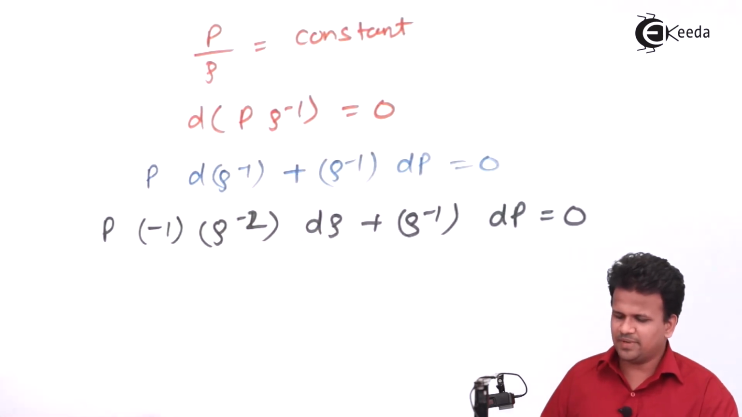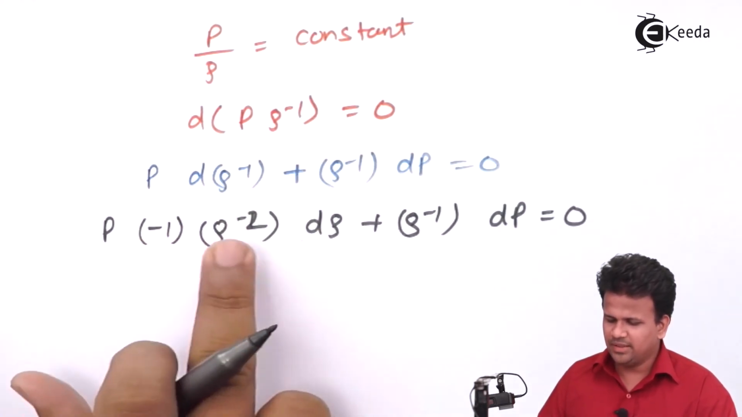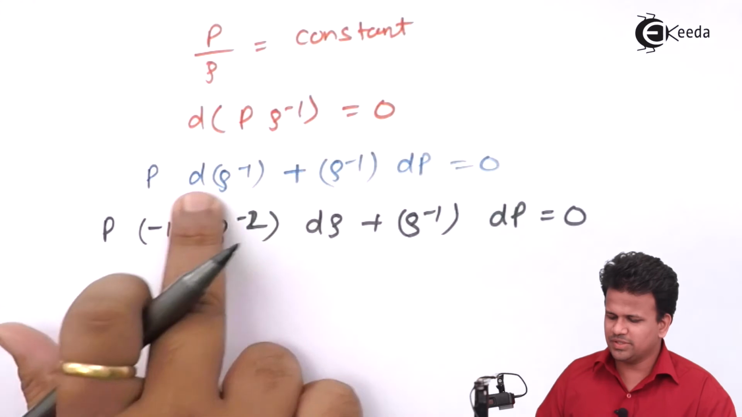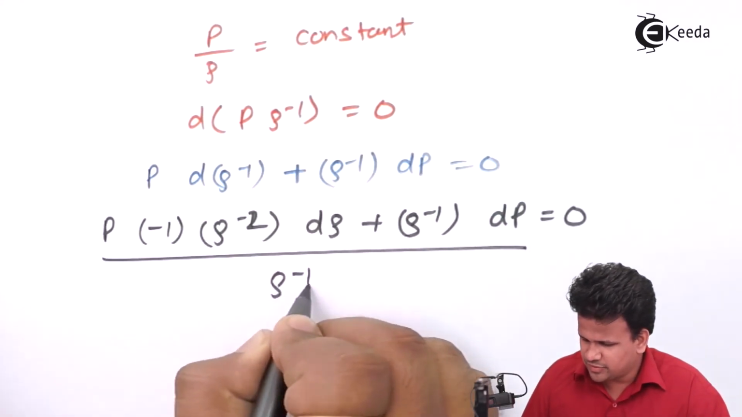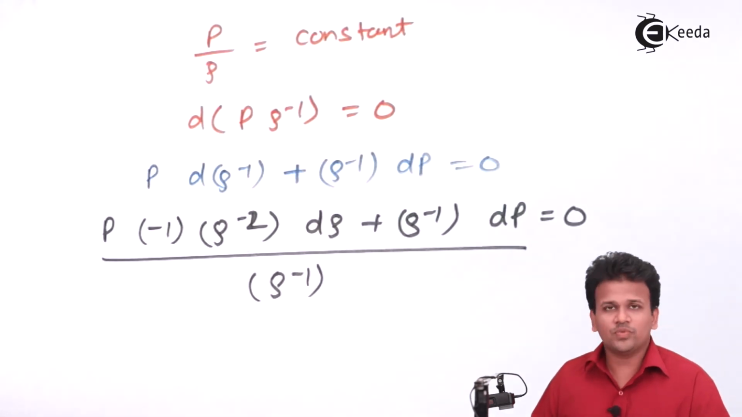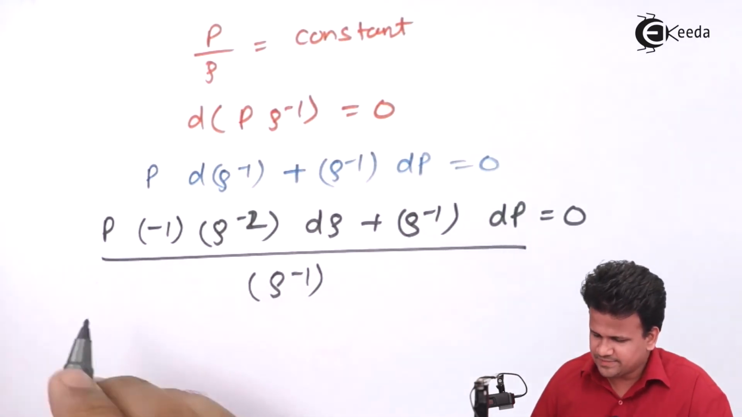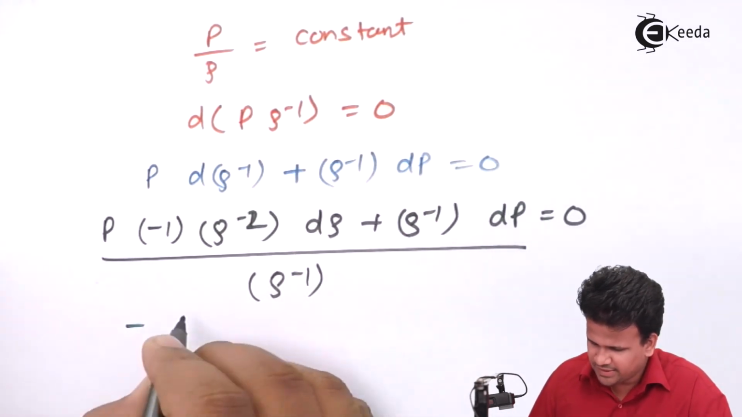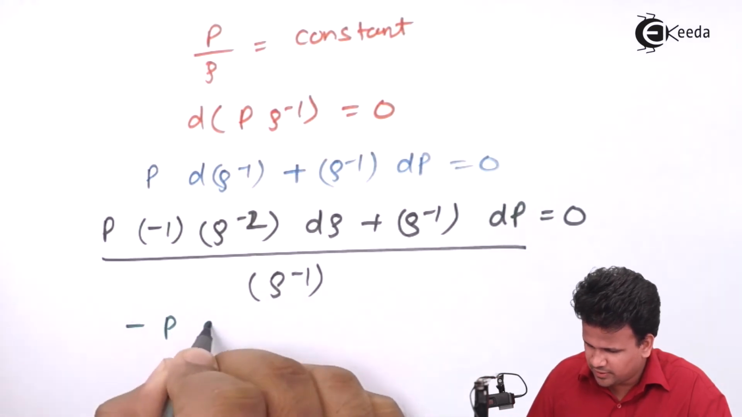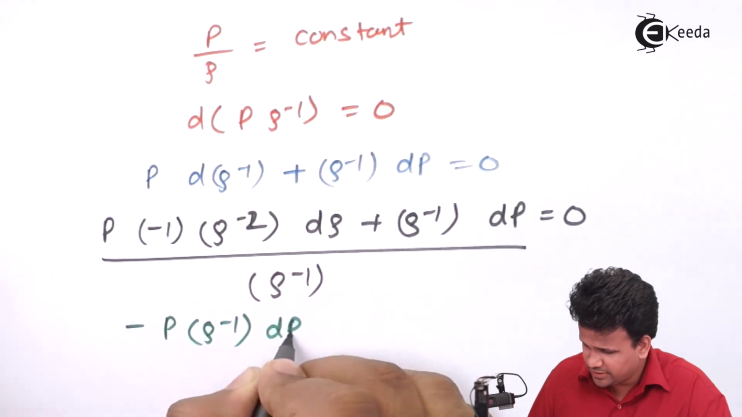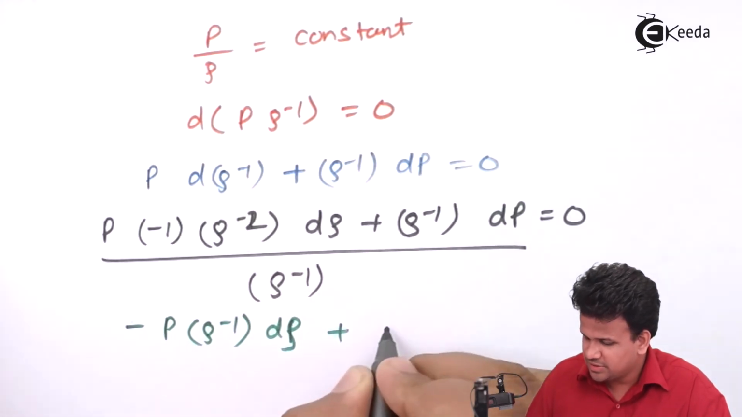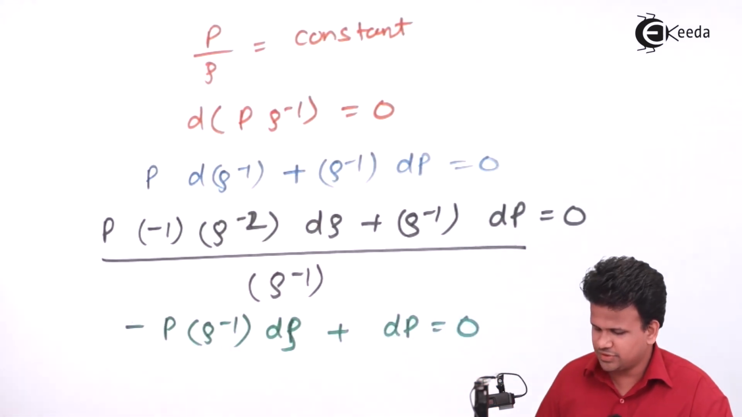Here we have applied the chain rule. This is n x to the power n minus 1. So this we have got. Let us divide this entire part by rho raised to minus 1. What do we get over here is minus P rho raised to minus 1 into d rho plus dP is equal to 0.